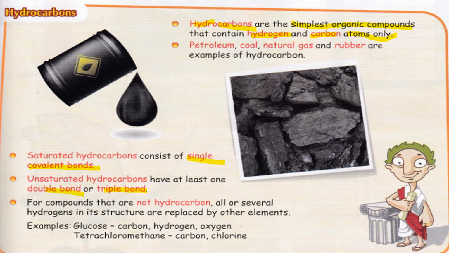Okay, for compounds that are not hydrocarbons, all or several hydrogens in the structure are replaced by other elements. For example, glucose, right? They have carbon, they have hydrogen, they have oxygen. Tetrachloromethane, it has carbon, it has chlorine. How many chlorine in tetrachloromethane? Tetra. Okay, it is 4.